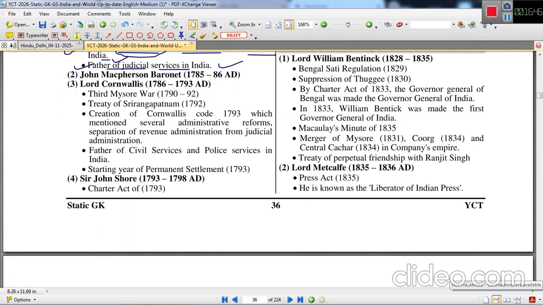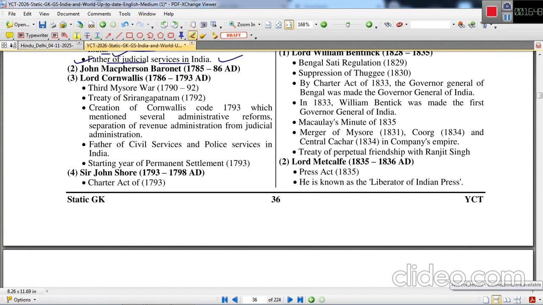Now the next Governor General is John Macpherson. John Macpherson, Baronet, 1785 to 1786. Nothing special happened under his Governor Generalship. Lord Cornwallis, he is very important. Governor General of Bengal, Lord Cornwallis ruled in India between 1786 to 1793.